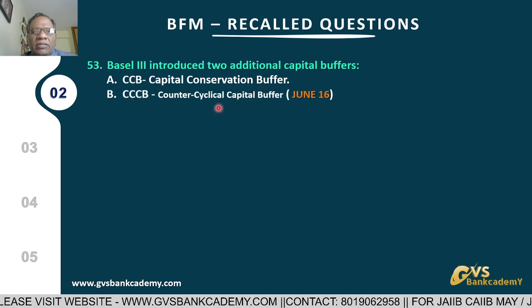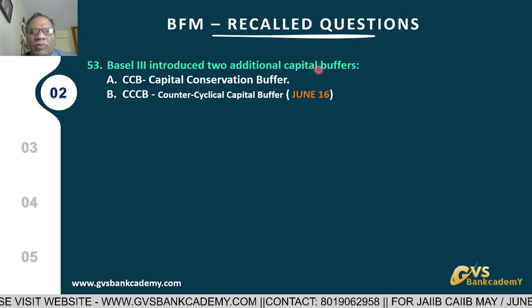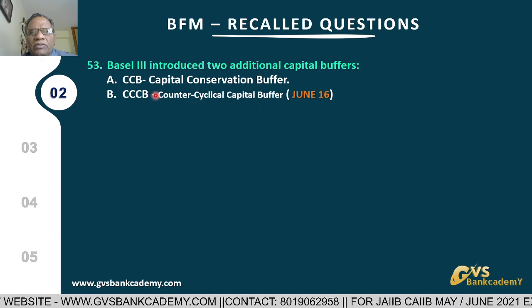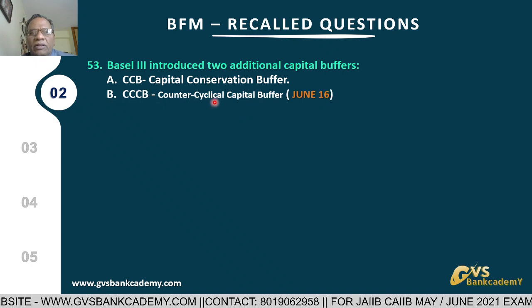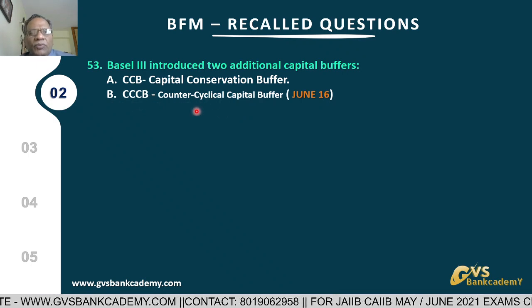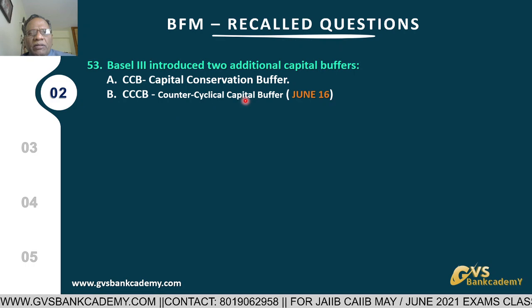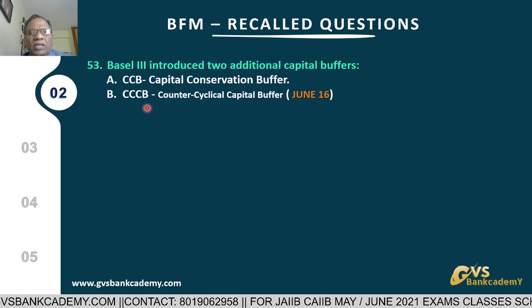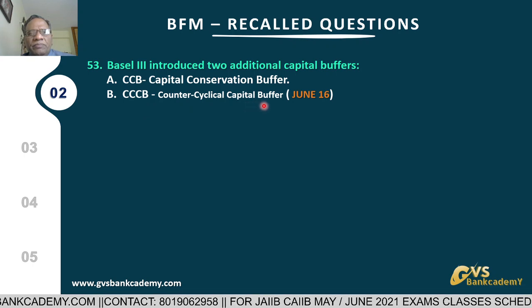The second is the counter cyclical capital buffer. Both are capital buffers. The counter cyclical capital buffer is not mandatory; it is optional, and so far in India it has not been implemented. For the current year also, RBI has recently given a direction that it is not required to create this buffer.